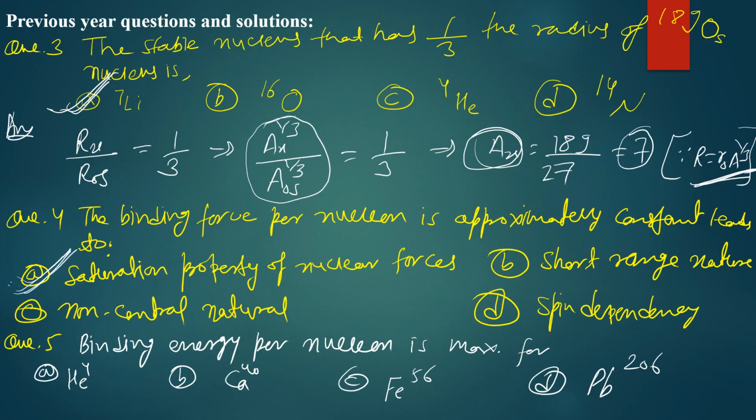Now question number 5: binding energy per nucleon is maximum for Fe-56. We also discussed it already, and these questions have already been asked in previous year questions in various physics competitive exams. So you can prepare such questions, and we already discussed all of these things in our videos. If you look at all these videos again, you will find that you can solve these questions very easily.